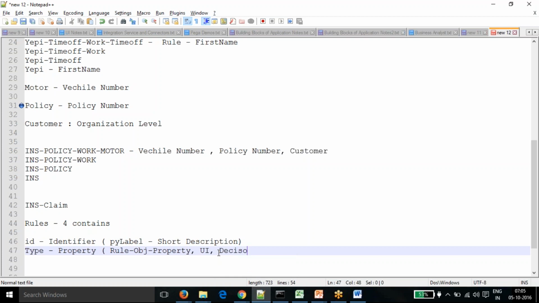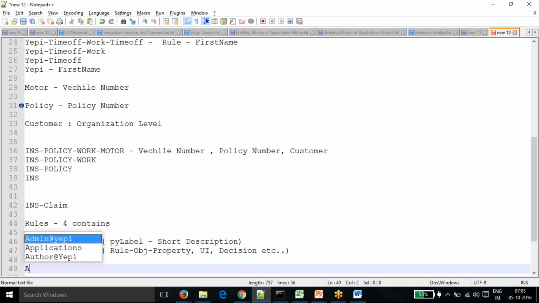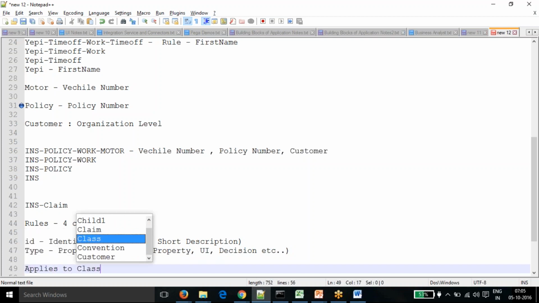For each type of rule, a different class is created, so a rule is identified by its type, and the type is defined from the specific class. There are different classes defined for each category of rule. The next thing is called the applies to class.